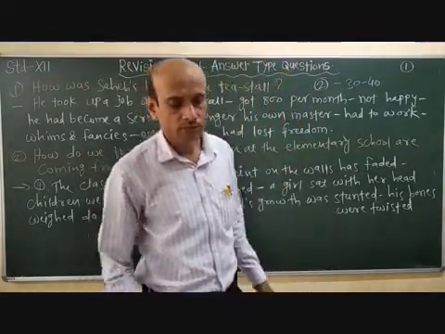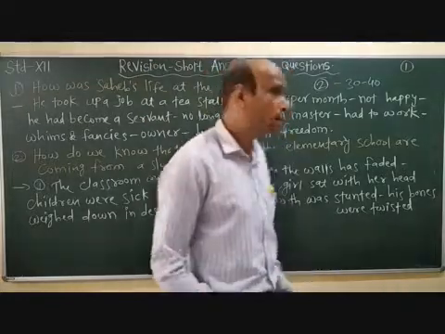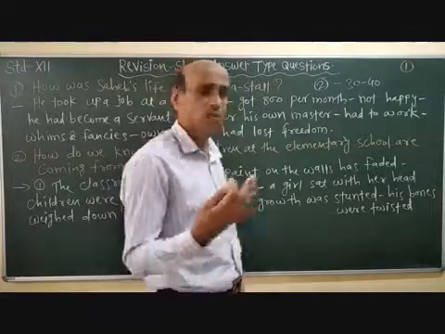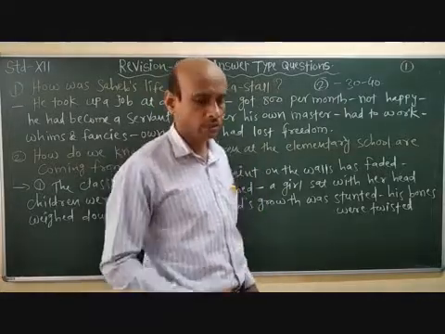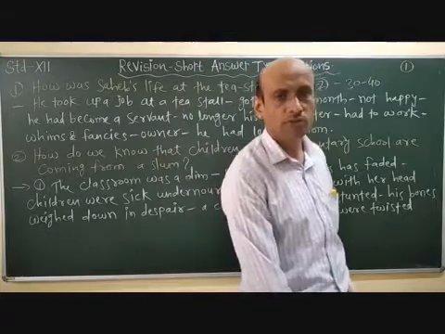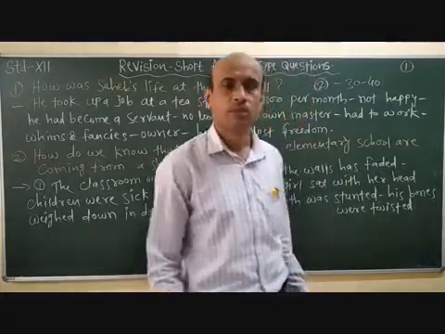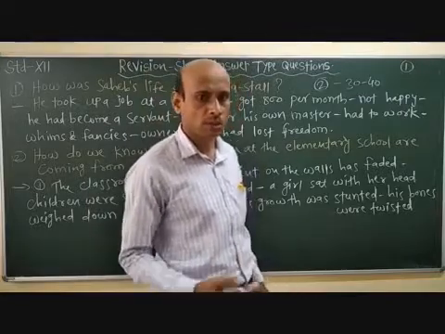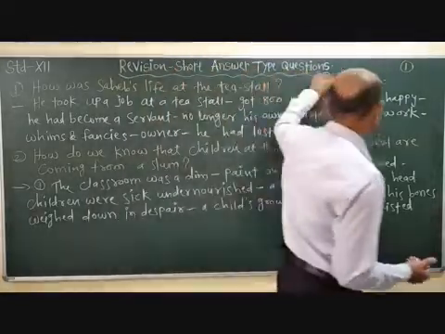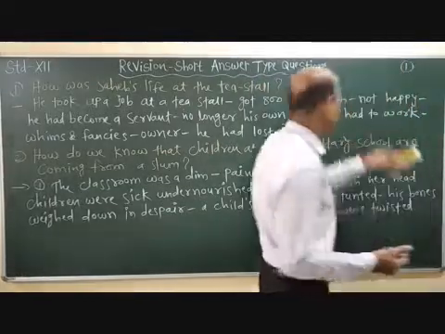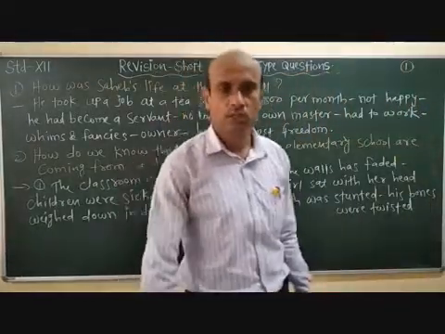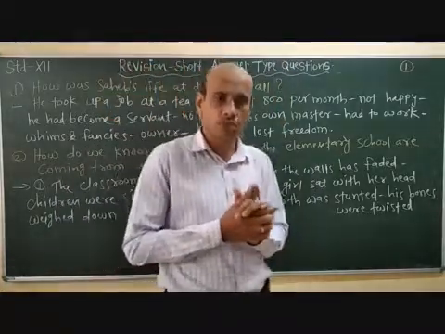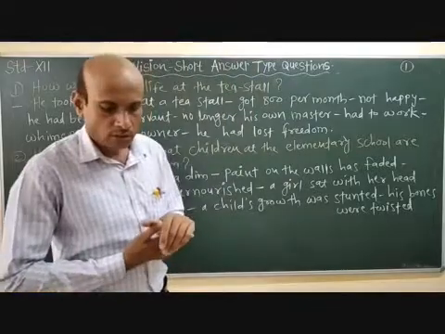And question number 7 also has 2-mark questions. You will be given 3 or 4 questions, but you will have to solve 2 questions. It means 4 marks. Question number 6 is 10 marks, 5 questions, and question number 7, 2 questions, means 4 marks, total 14. In this way, each question carries 2 marks and the word limit is 30 to 40 words.